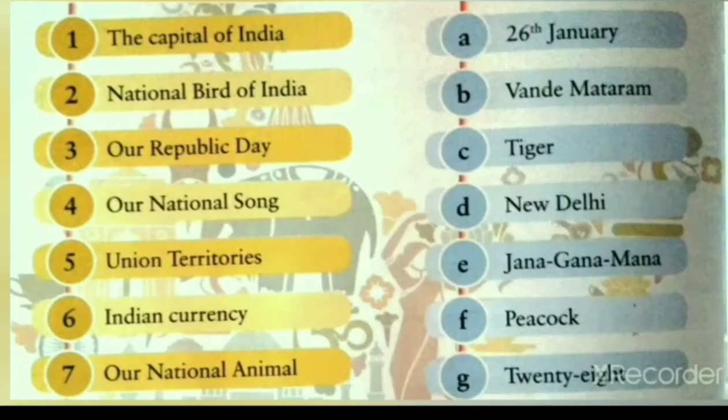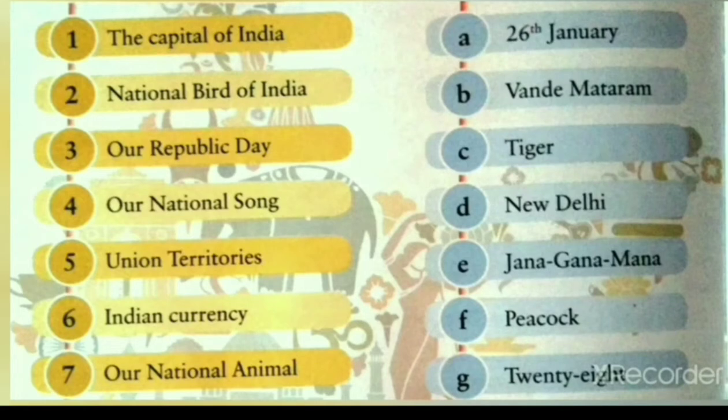In the exercise given, we have to match the column and learn more about our country India. The first question is the capital of India. What is the capital of India? It is New Delhi. We will match 1, the capital of India, with D, New Delhi. Number 2, national bird of India. The national bird of India is peacock. We will match 2 with F, peacock.